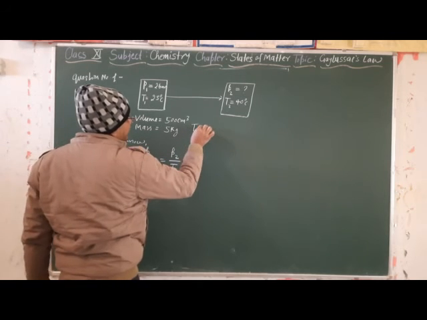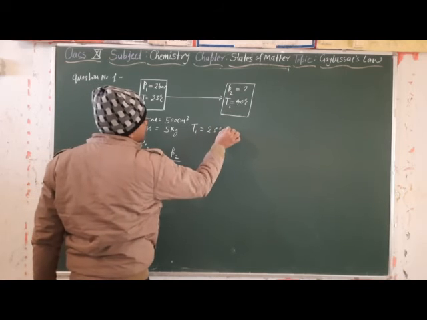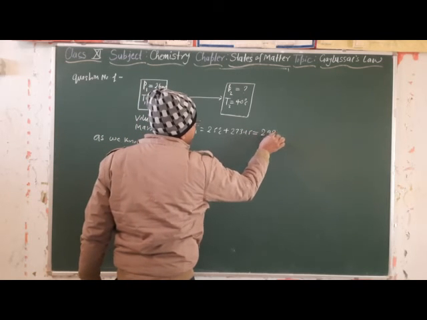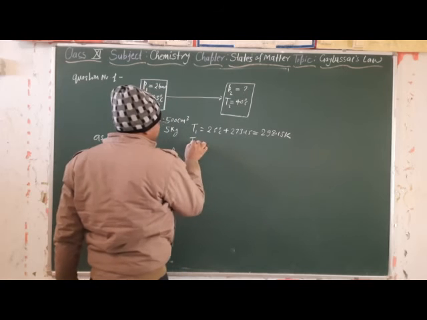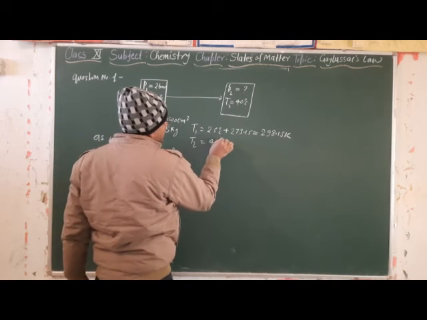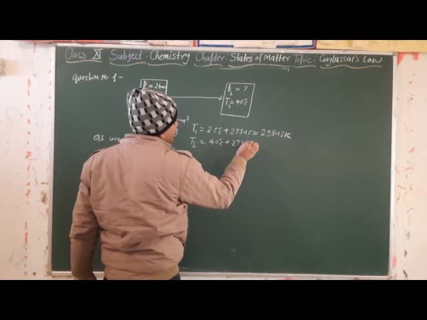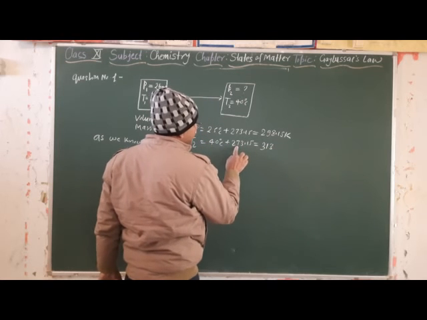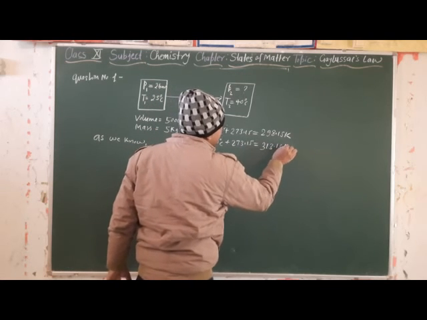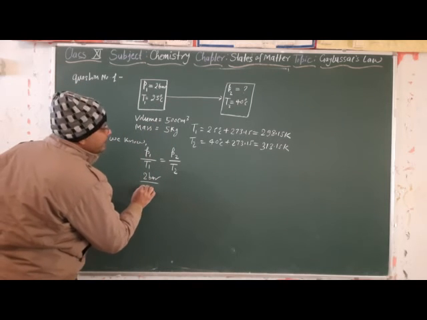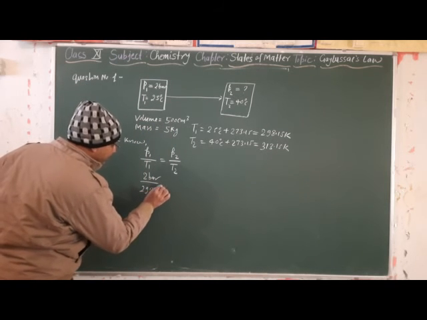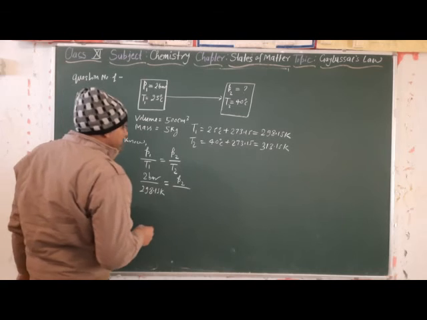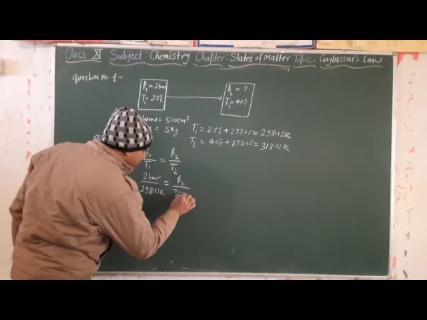So T1 will be equal to 25 degrees Celsius plus 273.15, that will equal 298.15 Kelvin, and T2 in Kelvin will be 40 degrees Celsius plus 273.15, that will equal 313.15 Kelvin. So 2 bar upon 298.15 Kelvin is equal to P2, which we don't know, that's why we are doing this problem, upon 313.15 Kelvin.